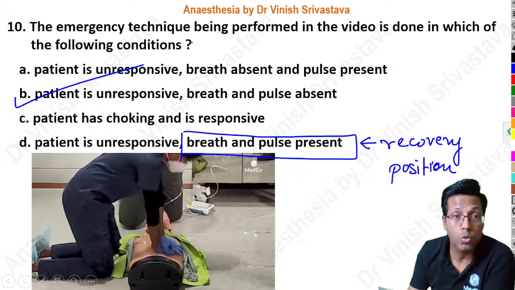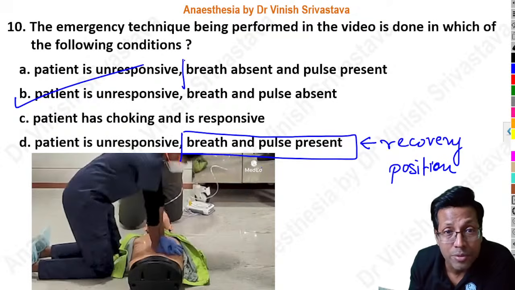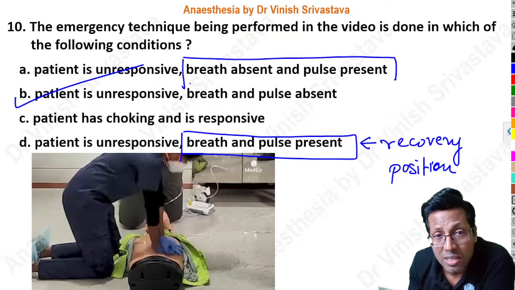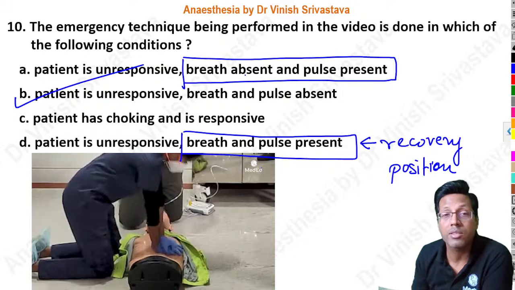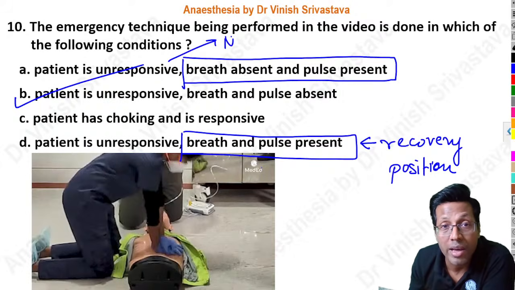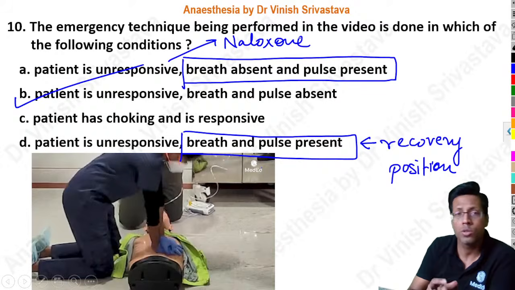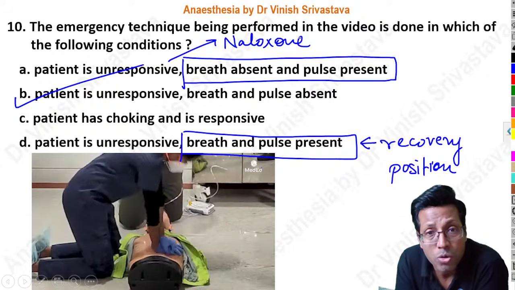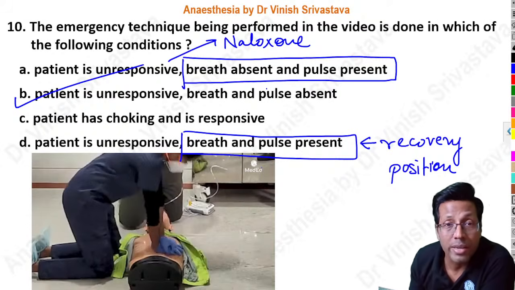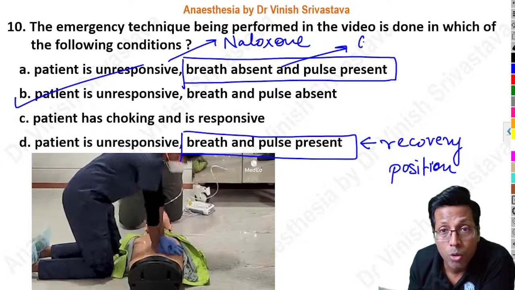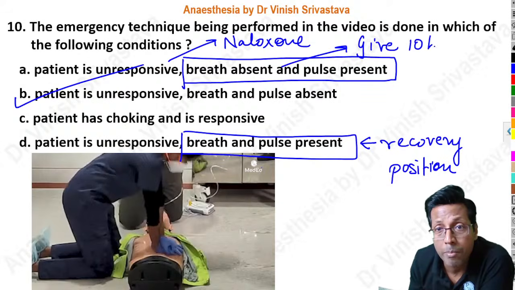When this question, patient is unresponsive, breath absent, pulse present, was asked this time in INI-CET, you were supposed to have an unresponsive patient where you had to give naloxone for reversal, if you remember. The question on naloxone was about an unresponsive patient who's an IV drug abuser. So here, breath absent, pulse present, you can give naloxone if there are signs of opioid toxicity. And if breath is absent, you need to give breaths to the patient. Give 10 breaths per minute. You have seen that. And check pulse every 2 minutes.